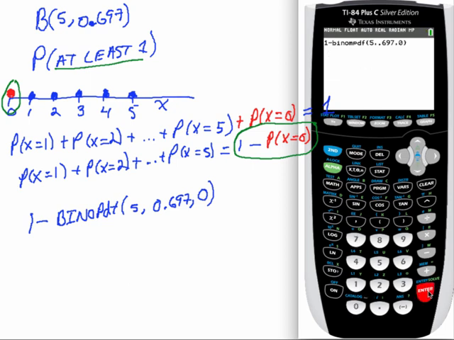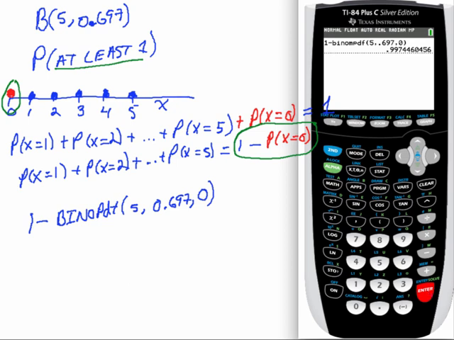Paste that command, and notice it looks just like what I have written down, okay? I strongly recommend you write down onto paper what you're going to type into the calculator before you type it in. It helps get rid of the cognitive load. If you're trying to push the keys and find the menus and all that stuff at the same time we're trying to build the command, it can really drive you crazy, okay? So build the command on paper first, then type it into the calculator. Hit an enter, and we get back 0.9974 if we round off correctly.